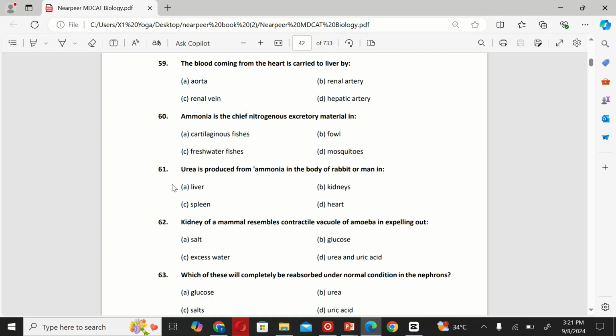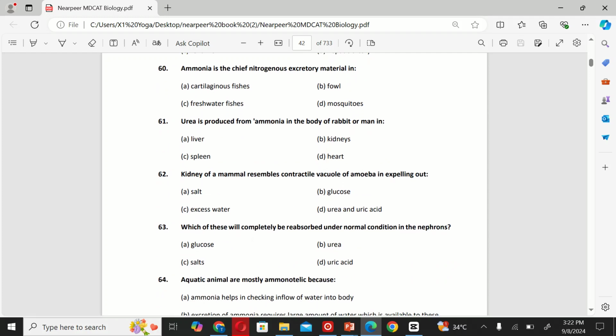The next MCQ: urea is produced from ammonia in the body of mammals in A. Liver, B. Kidney, C. Spleen, and D. Heart. The correct option is A. The next MCQ: the kidney of a mammal resembles the contractile vacuole of amoeba in expelling out A. Salt, B. Glucose, C. Excess water, and D. Urea and uric acid. The correct option is C.